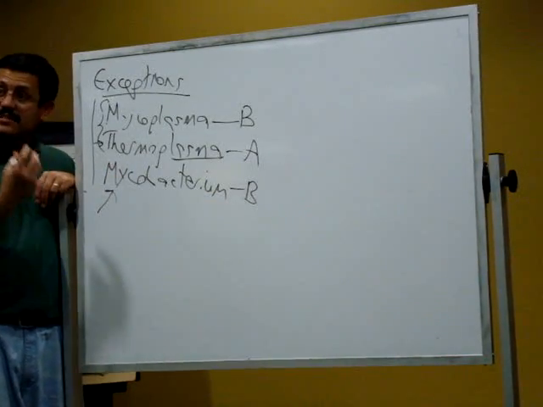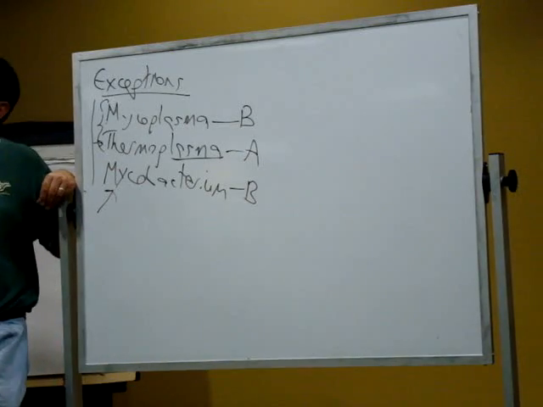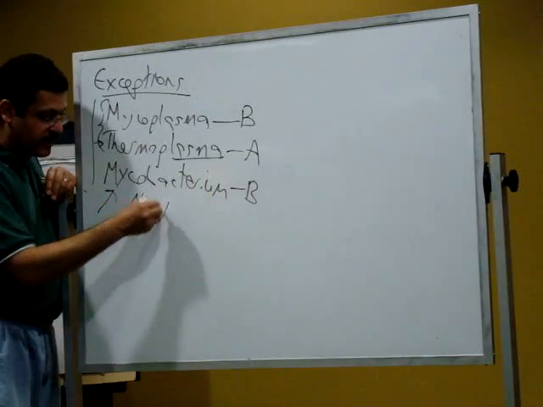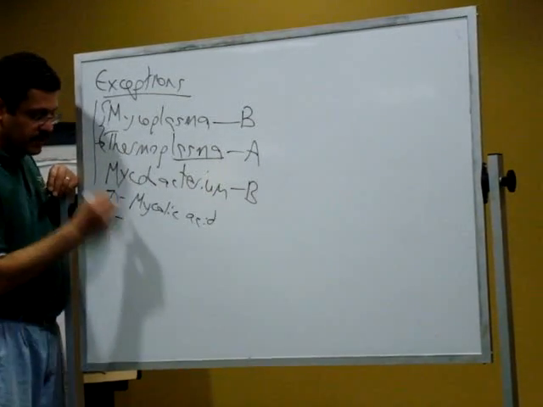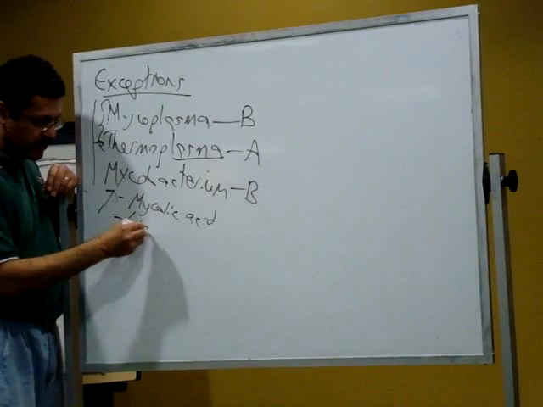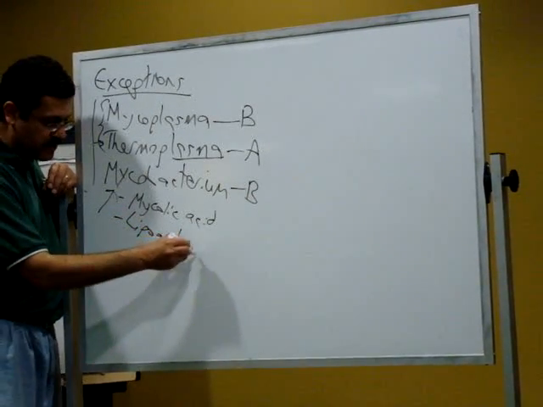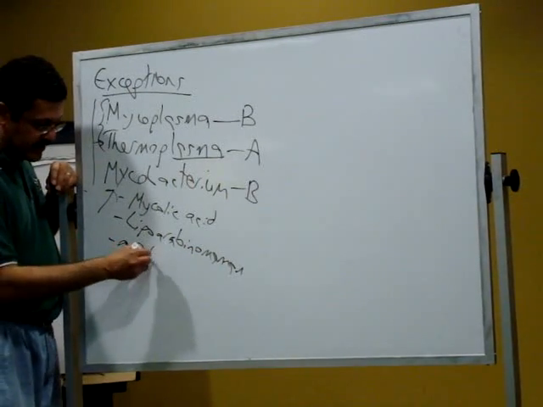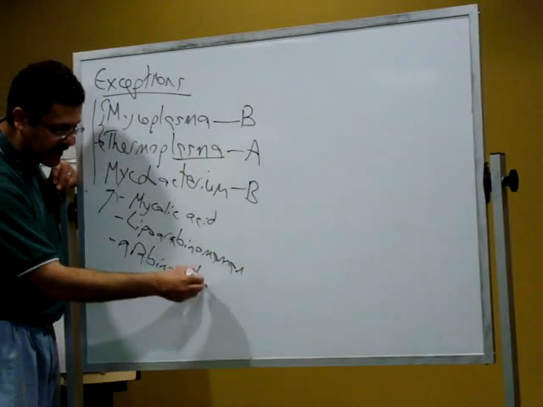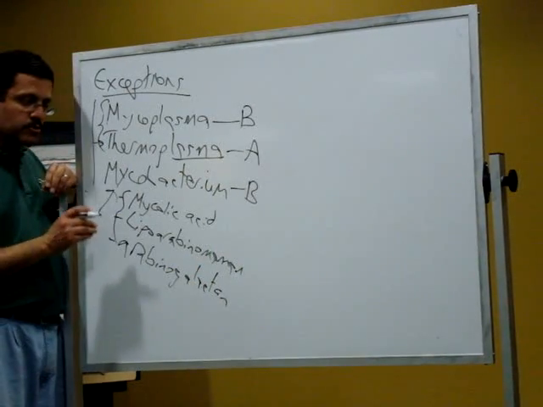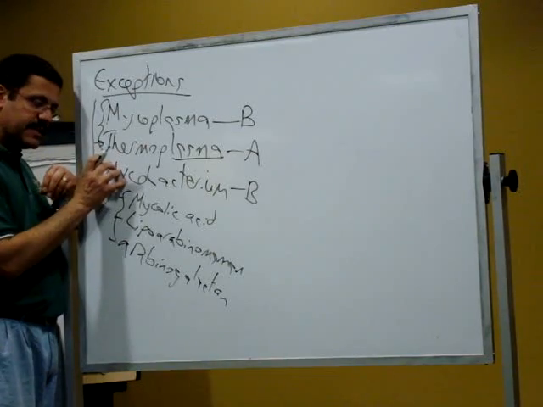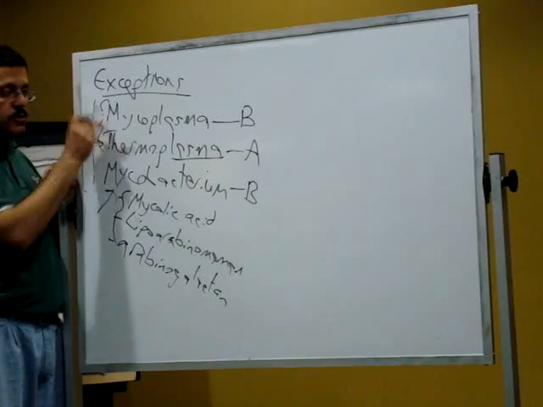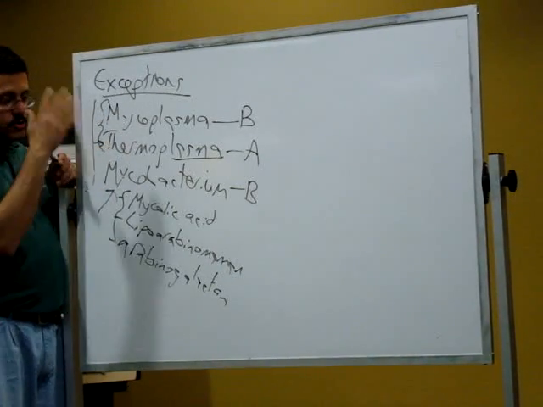Mycobacterium has a cell wall. It's unusual because of what it has. So for example, it has mycolic acid in it. That's unusual. It has lipoarabinomannan. It has arabinogalactan. It's in the notes. Galactan. But that's what makes it unusual. So please note, it has a cell wall, unusual. That's an exception in that sense. These 2 don't have it, period. Right? So questions about any of this?